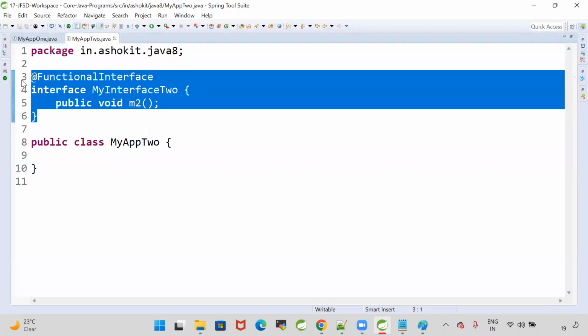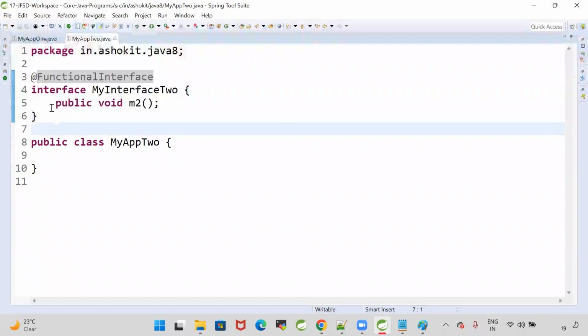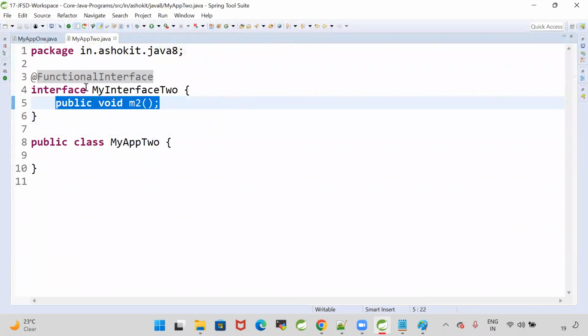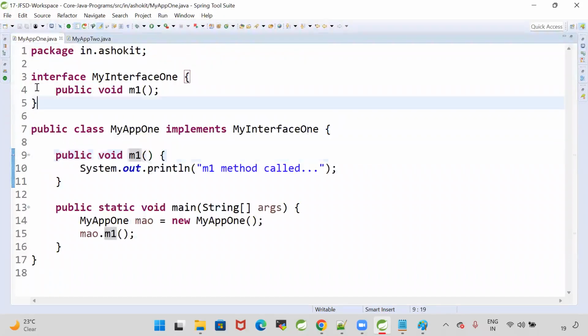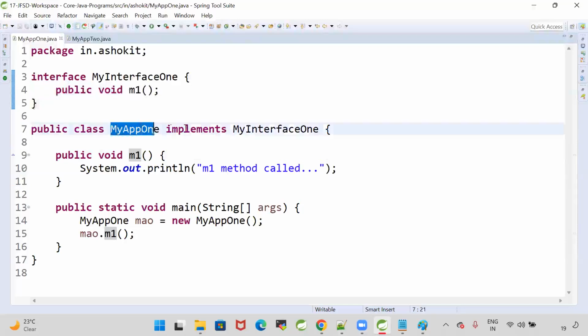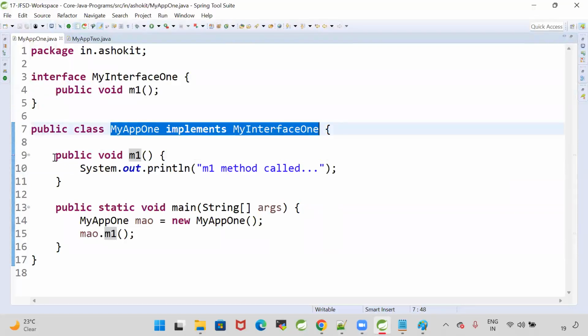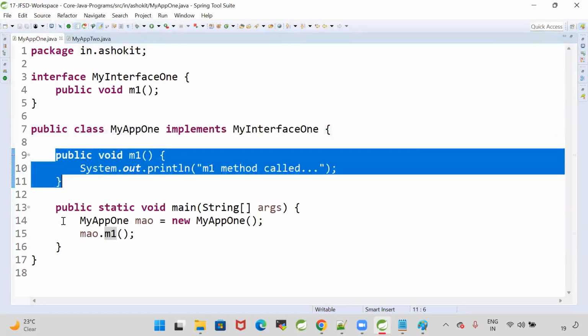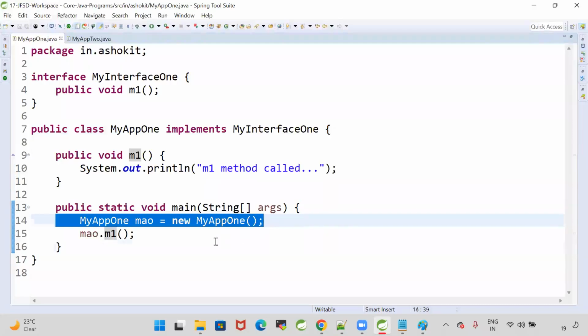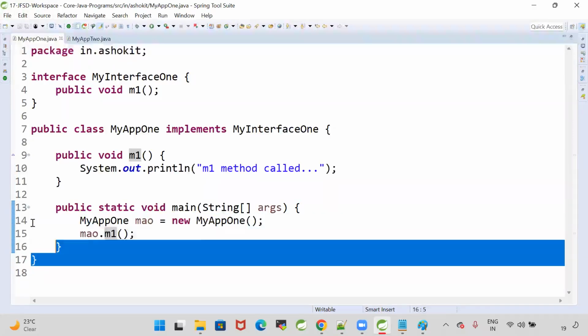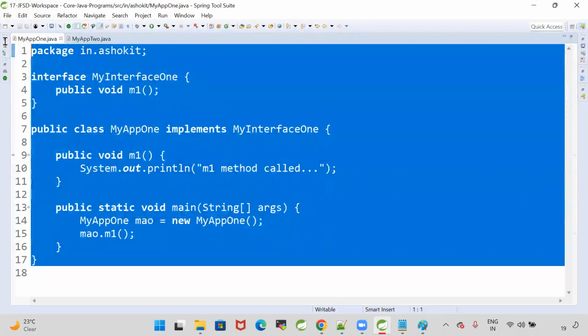Is it considered as a valid functional interface now? Guys, come on. Is it considered as a valid functional interface now? Yes, because there is only one abstract method. Earlier, the interface had an abstract method, my class implemented that interface and overrode that method. Then I created the object for the class and called the method. This is the normal style of programming.